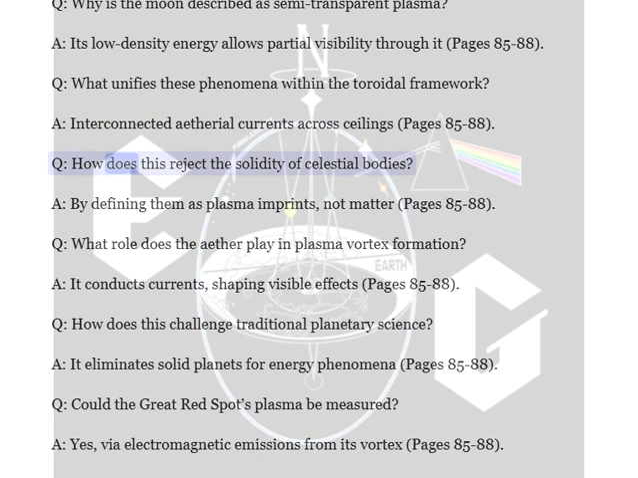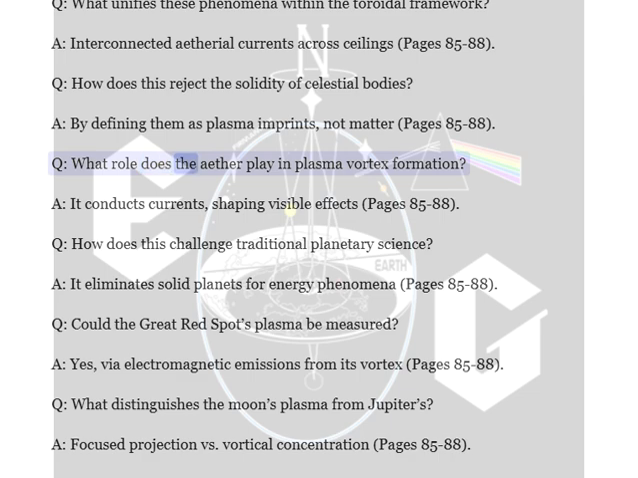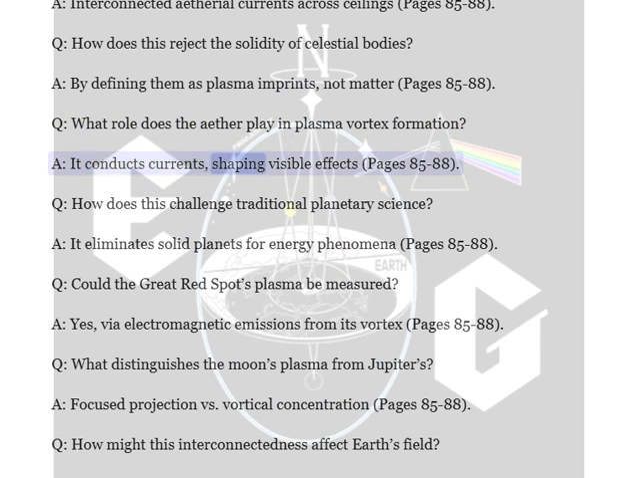Q. How does this reject the solidity of celestial bodies? A. By defining them as plasma imprints, not matter, pages 85 to 88. Q. What role does the ether play in plasma vortex formation? A. It conducts currents, shaping visible effects, pages 85 to 88.